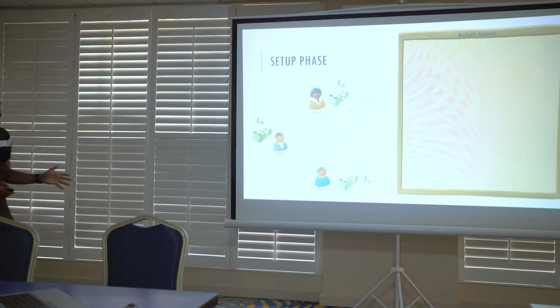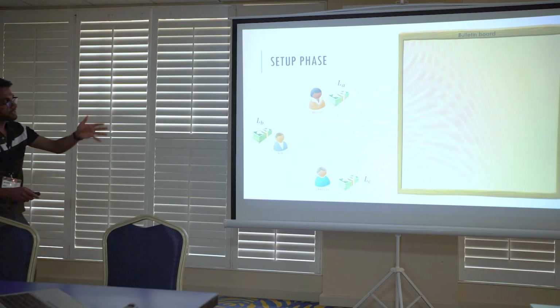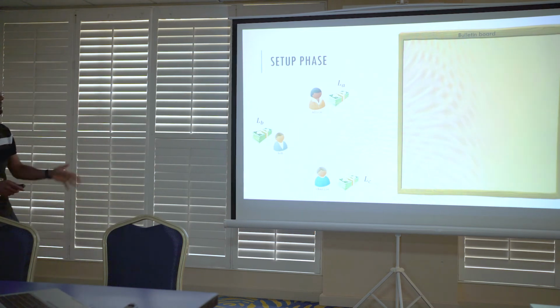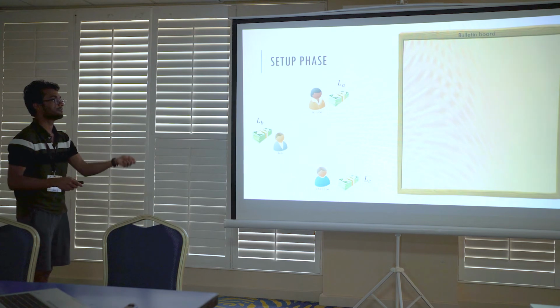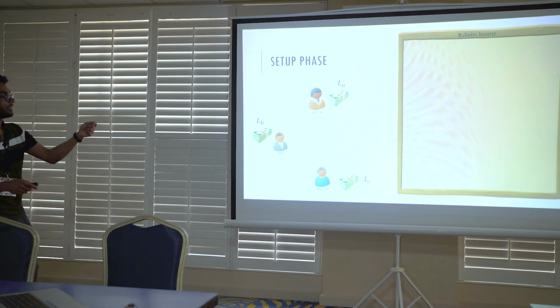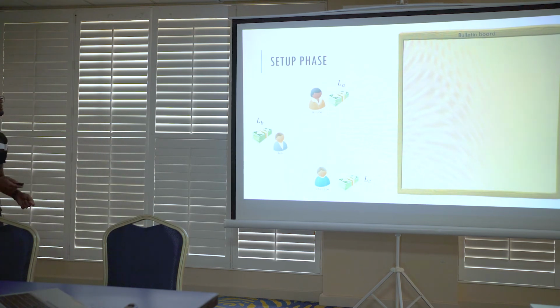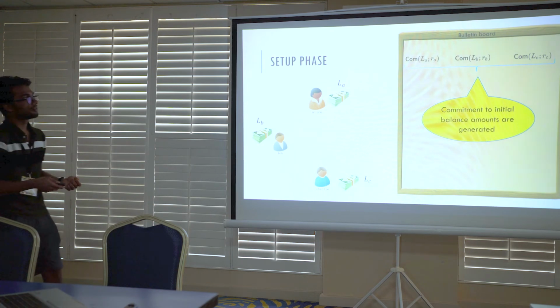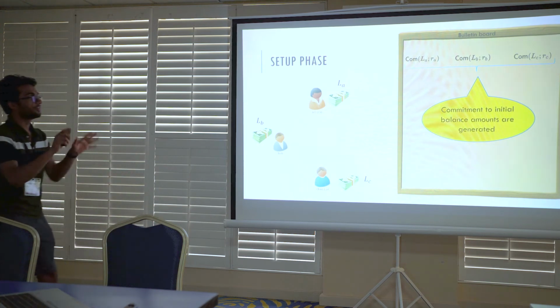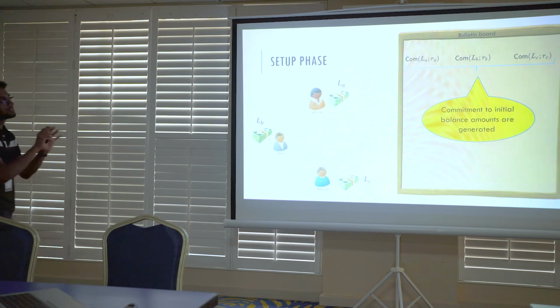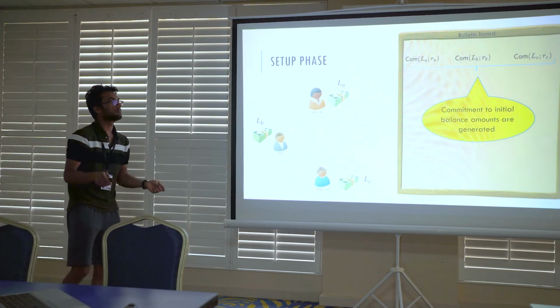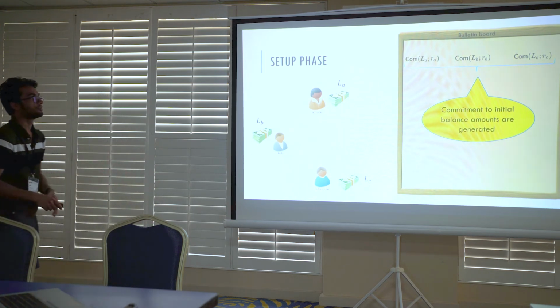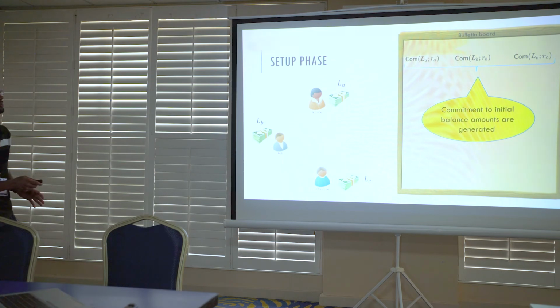First we have a setup phase where each party has some initial balance. Capital L_A is the initial balance of Alice, and capital L_B is the initial balance of Bob, and so forth. First we have commitments to initial balance amounts being generated on the bulletin board, and this is a setup phase. For example, the central bank can do this to bootstrap the system and then leave the system.